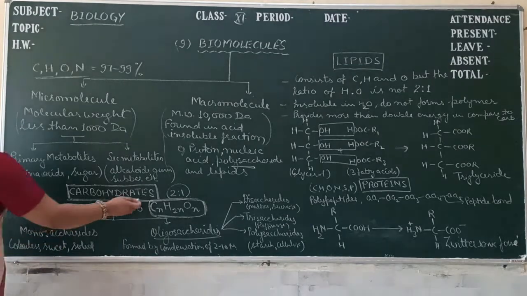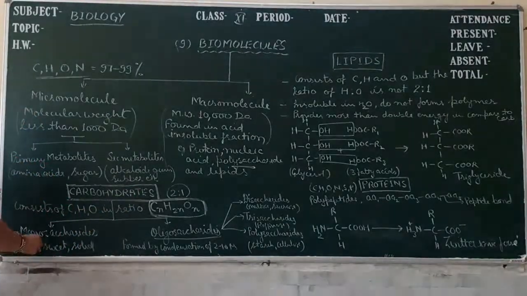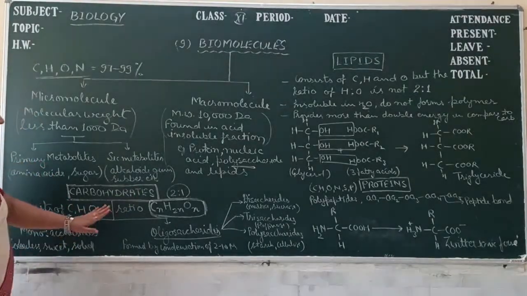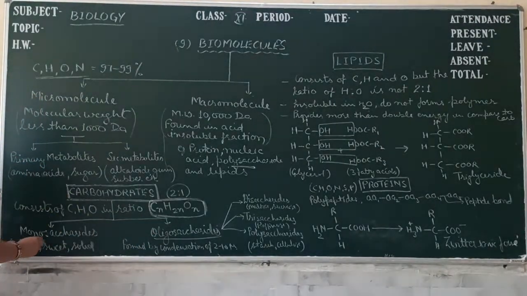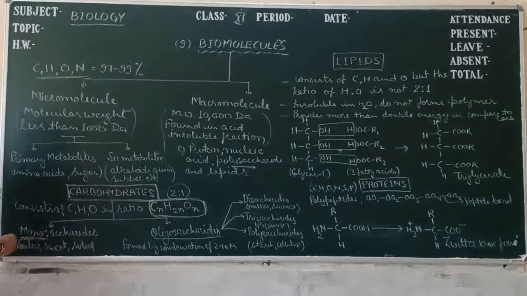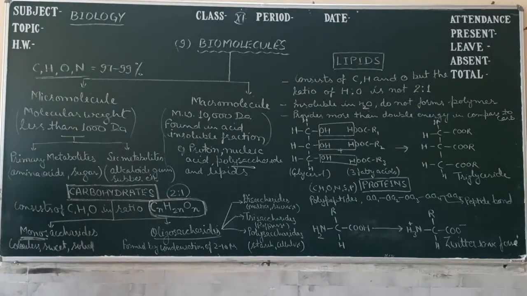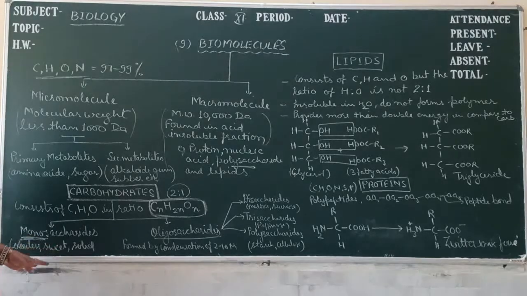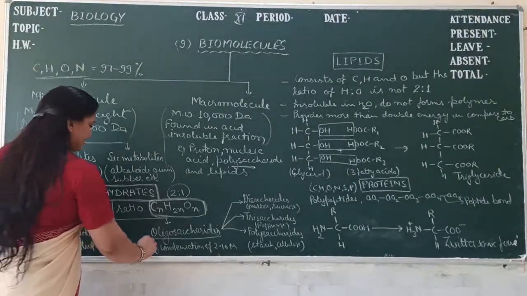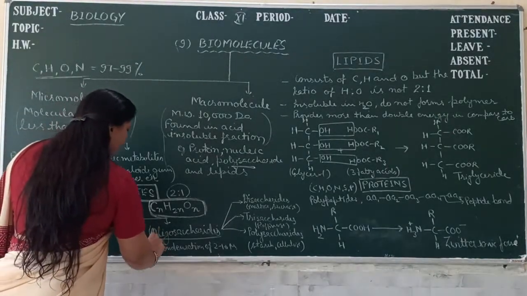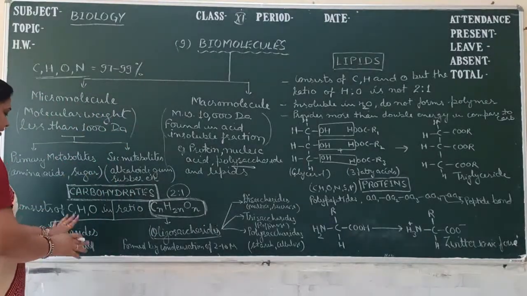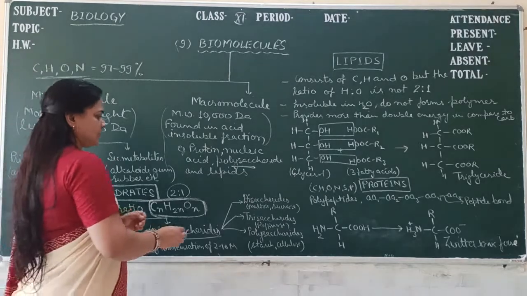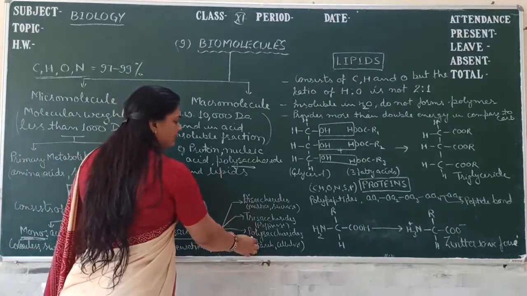So these carbohydrates may be of two types, monosaccharides and oligosaccharides. Mono means single. So monosaccharides are the single units, and mainly they are colorless, sweet and solid, like glucose. And oligosaccharides are formed by the condensation of 2 to 10 monosaccharides, like disaccharide, trisaccharide and polysaccharide.